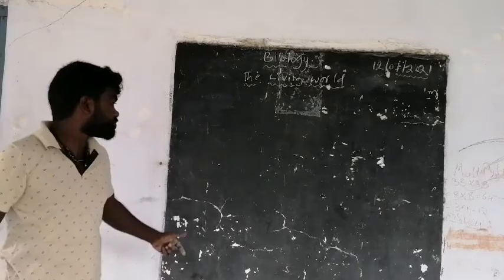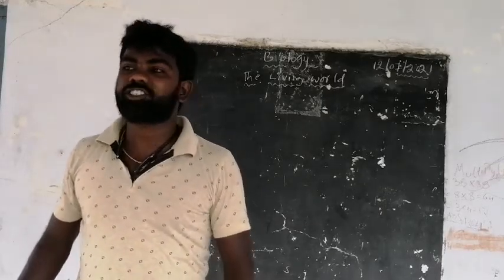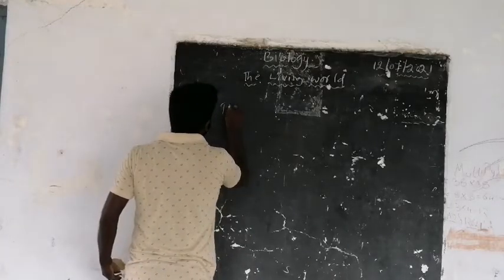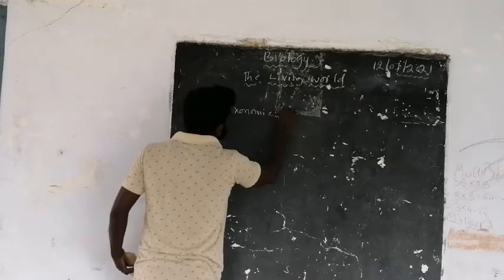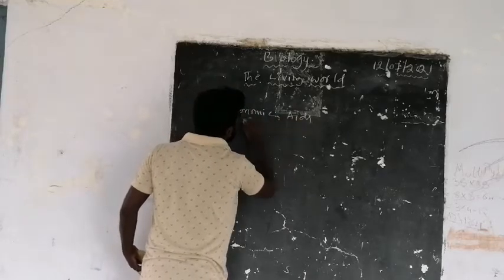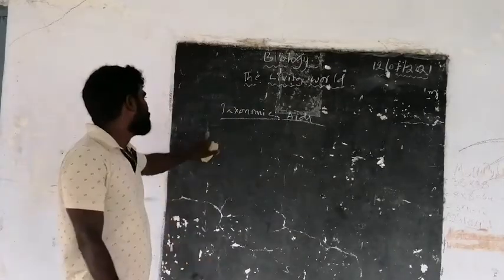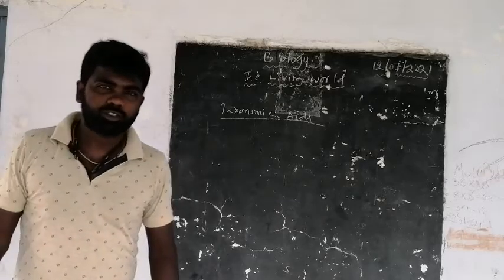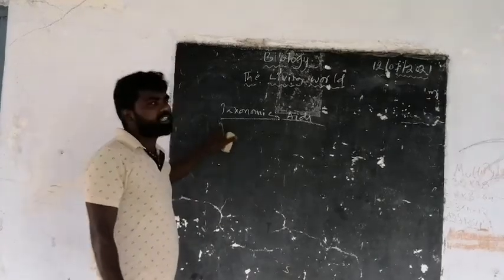The last thing given in the textbook is taxonomical aids. Taxonomical aids are not in your syllabus for this year. Taxonomical aids are botanical gardens, zoological parks, and keys, and they are not in your syllabus.